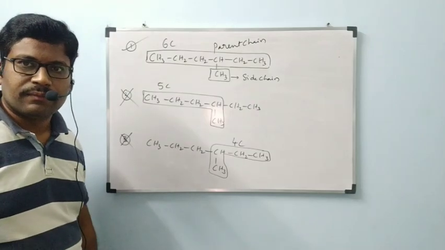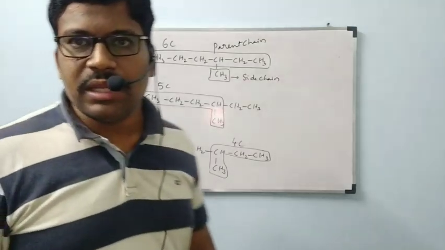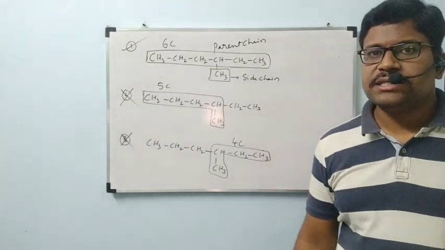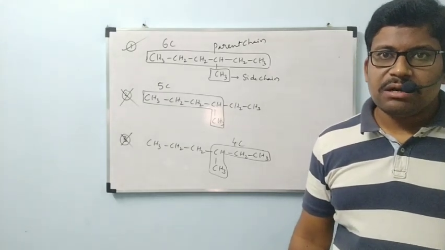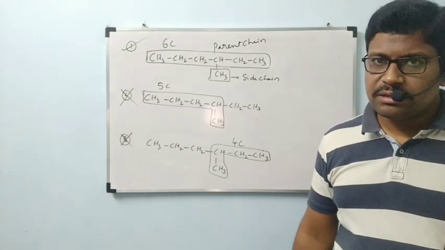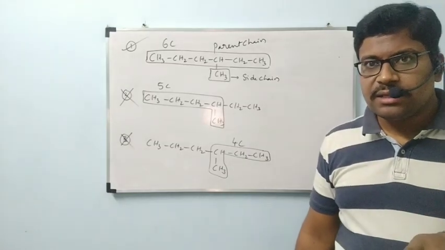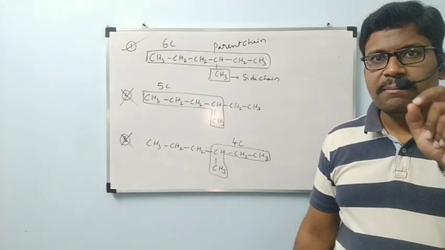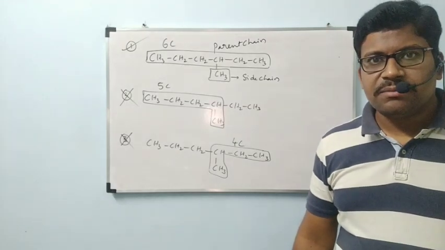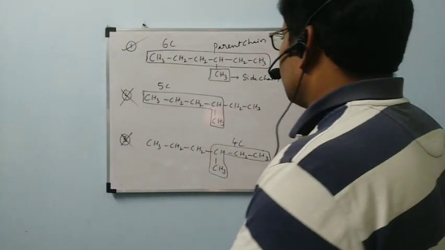Next example. This example is also present on the board. Observe carefully, all of you. 3 possibilities we have. Out of 3 possibilities, I have selected the one which has the maximum number of carbons. That is called the longest chain rule. According to this longest chain rule, immediately after getting the organic compound, we have to select the parent chain in a way that the parent chain must contain the maximum number of carbons. In that way we are going to select. Okay, next example.